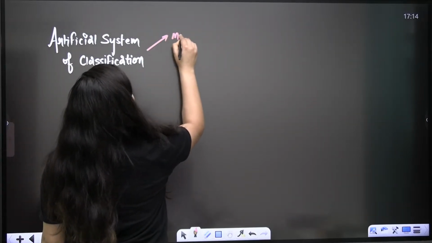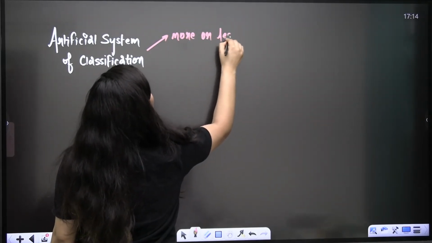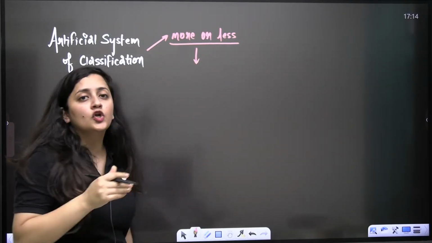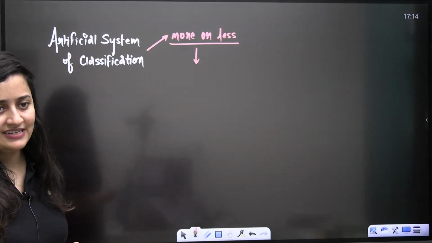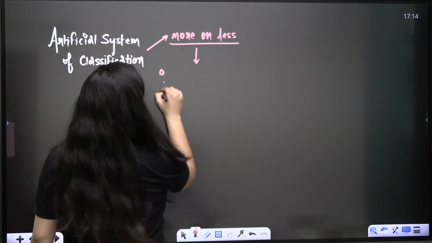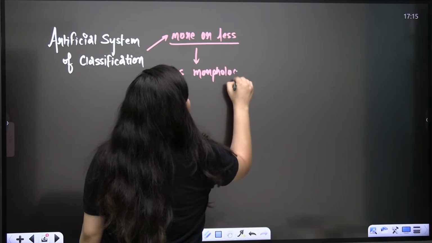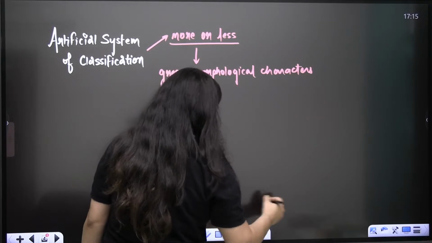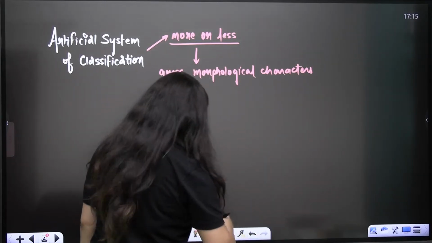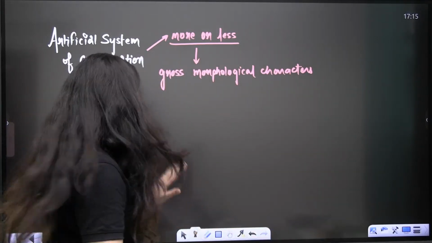Obviously, this system of classification was more or less dependent on gross morphological characters. Now what is the meaning of gross morphological characters? It's very simple. Gross means superficial. Superficially, whatever we can see, on the basis of that we are classifying the organism. You have to understand the meaning here.